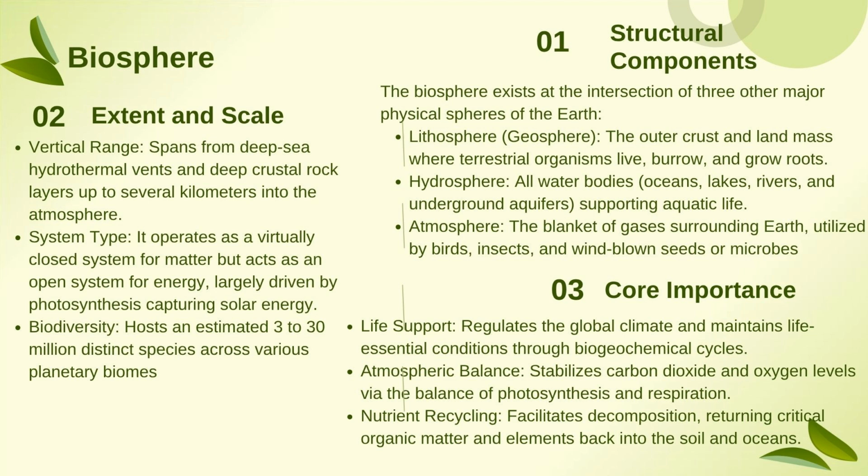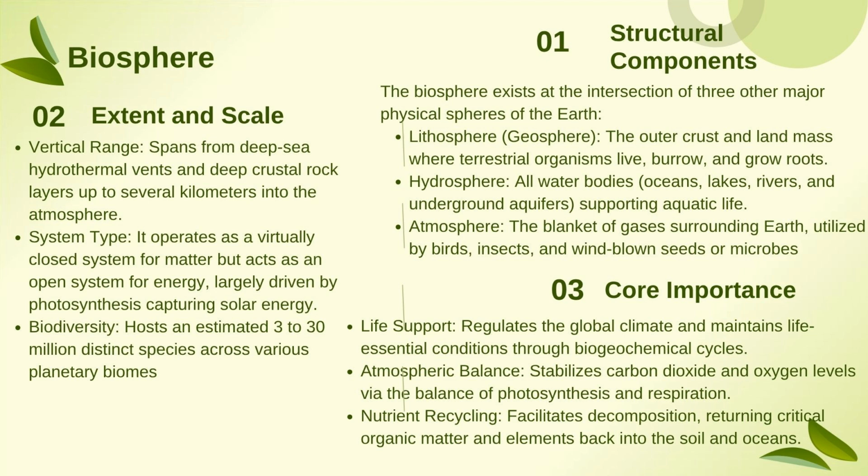Next comes the extent and scale. We have three divisions in this. First, the vertical range. It is a span from deep sea hydrothermal vents and deep crustal rock layers, traveling several kilometers into the atmosphere. Then the system type: it operates as a virtually closed system for matter but acts as an open system for energy.